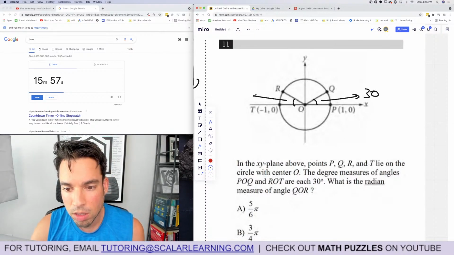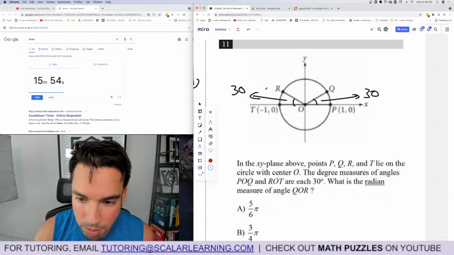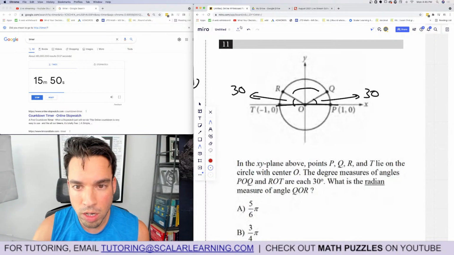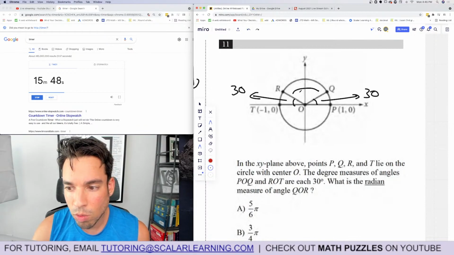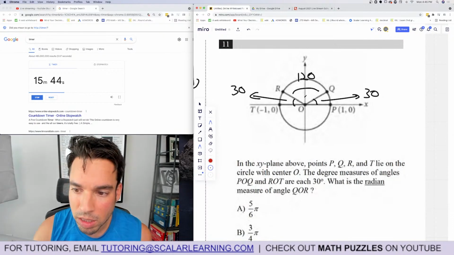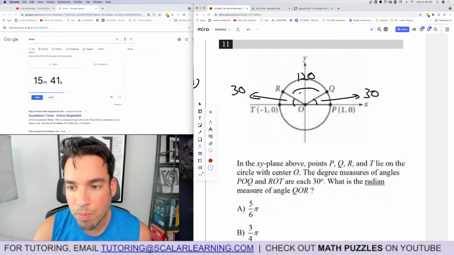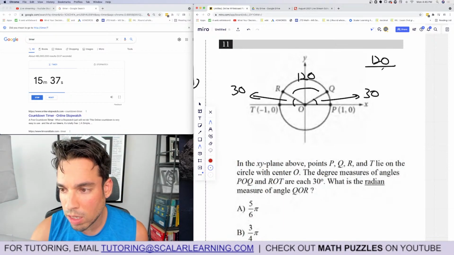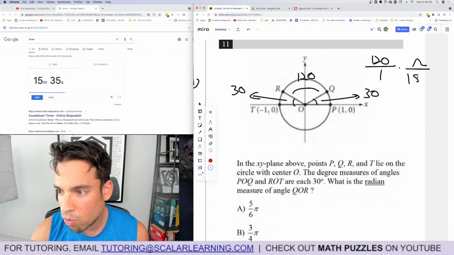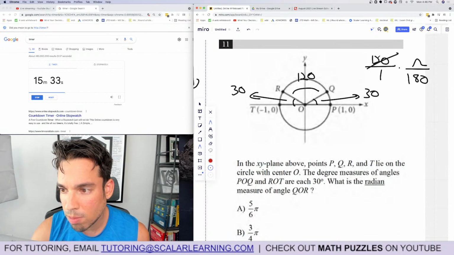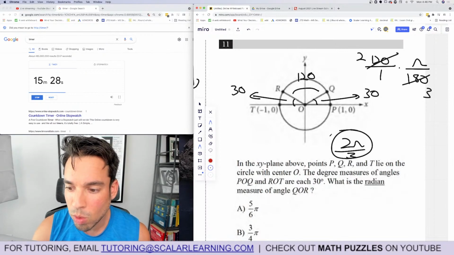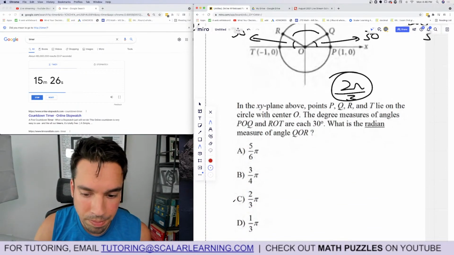Okay, so look, this is pretty straightforward. I was taking way too much time on this. So this angle, I already know that this is a straight 180, right? But if this is 30 and that's 30, that's 60. That means this angle up here is 120. And let me just make sure they want ROQ. Yeah, so this is 120. All we're doing is converting it to radians. So to convert it to radians, I multiply by pi over 180. Cross simplify, divide by 60, 2, divide by 60, 3. 2 pi thirds is the winner. Boom, done.